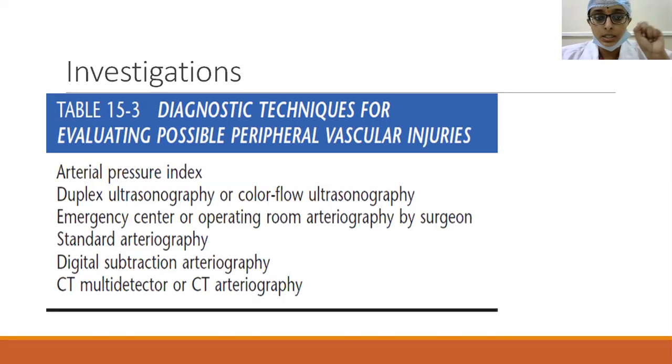So that is arterial pressure index. They may ask us a 2 marks question, and the rest of it are imaging modalities which are used to diagnose any possibility of peripheral vascular injuries.